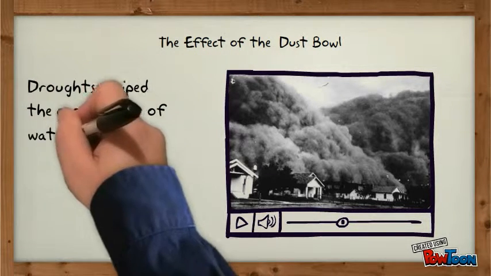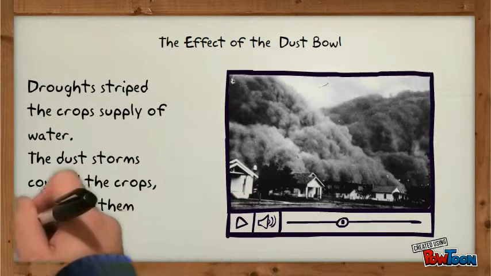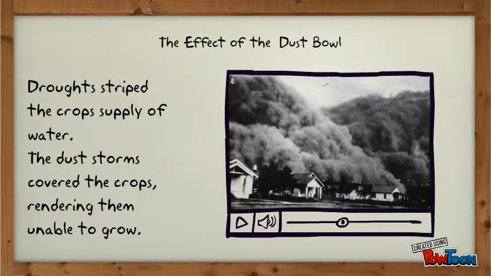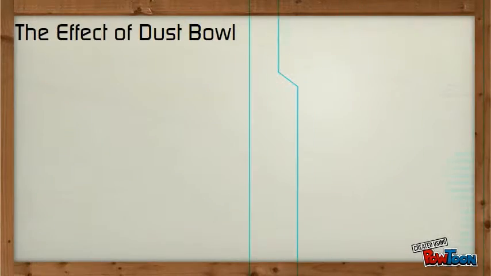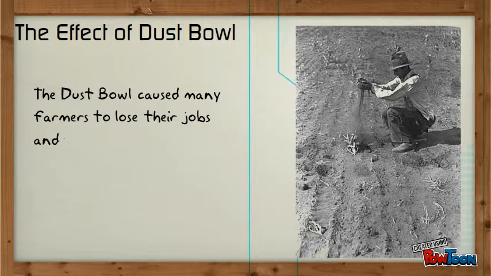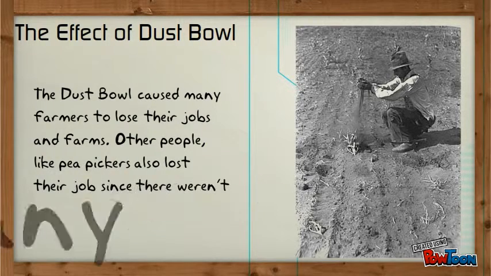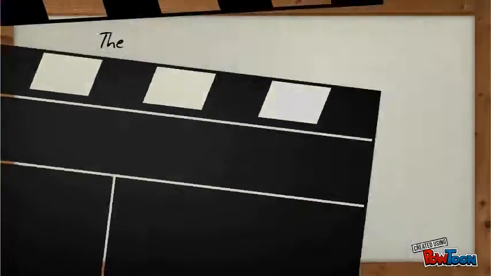The effect of the Dust Bowl. Drought stripped the crop supply of water. The dust storms covered the crops, rendering them unable to grow. The Dust Bowl caused many farmers to lose their jobs on farms. Other people, like pea pickers, also lost their jobs since there weren't any crops growing.